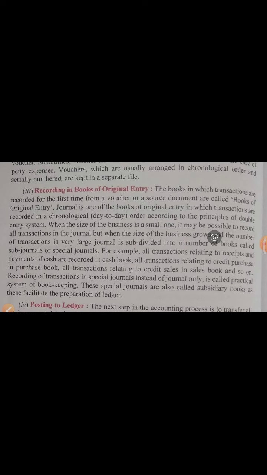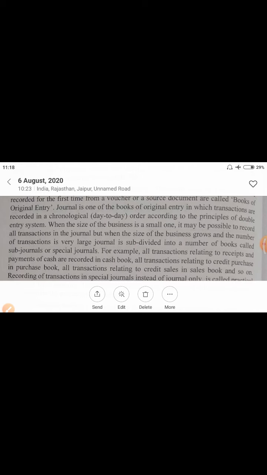Journal is one of the books of original entry in which transactions are recorded in chronological order, means day to day order, according to the principle of double entry system. Double entry system means every transaction gives effect on at least 2 accounts. That is called double entry system.